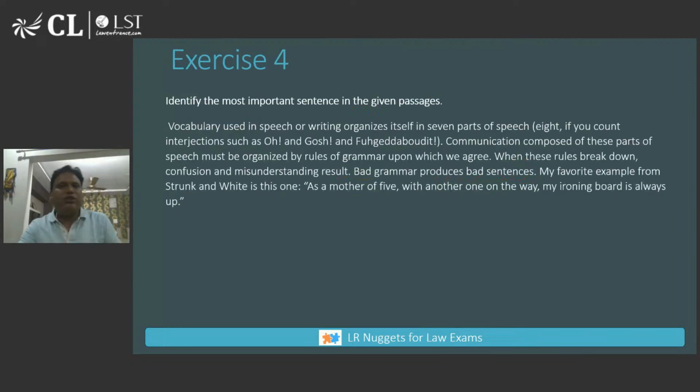Okay. So let us proceed with the next exercise. Identify the most important sentence in the given passage.